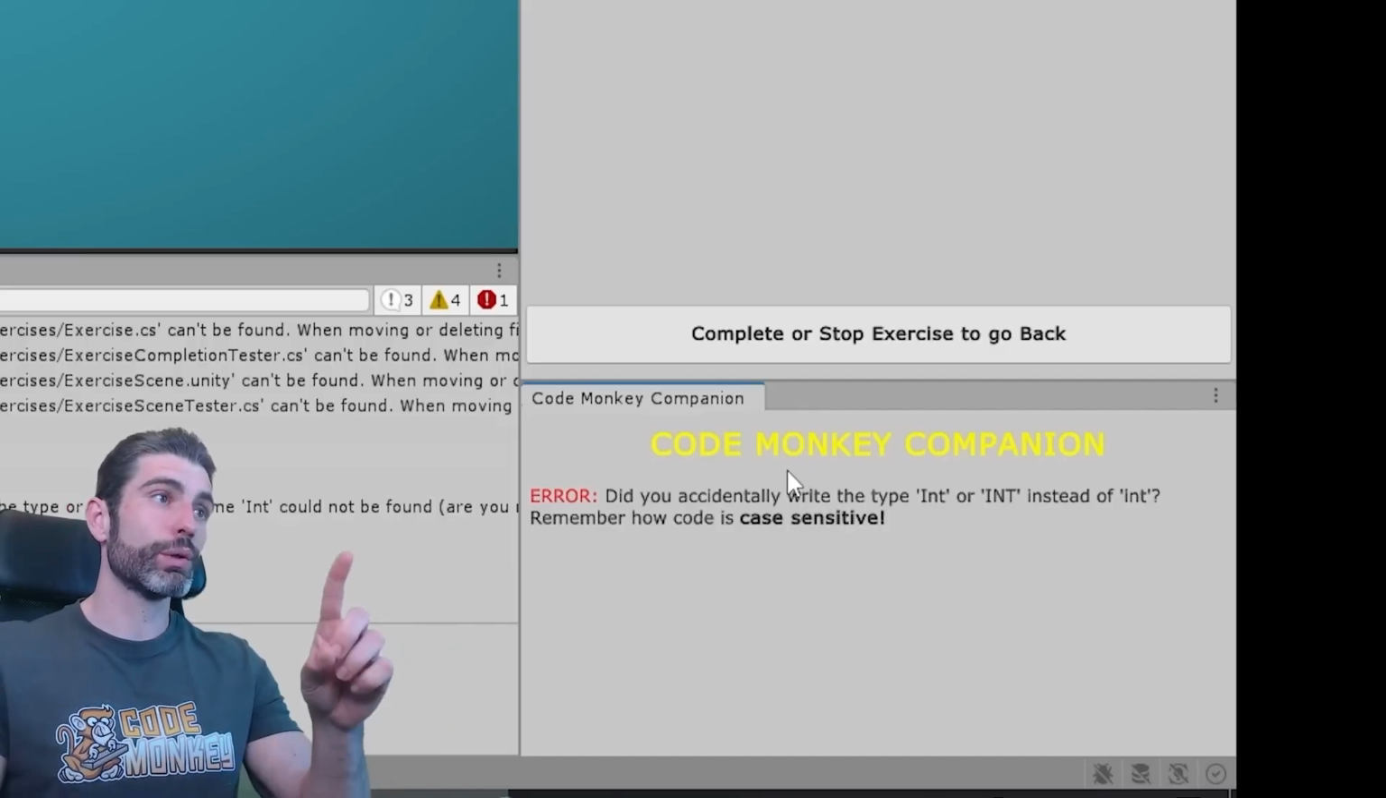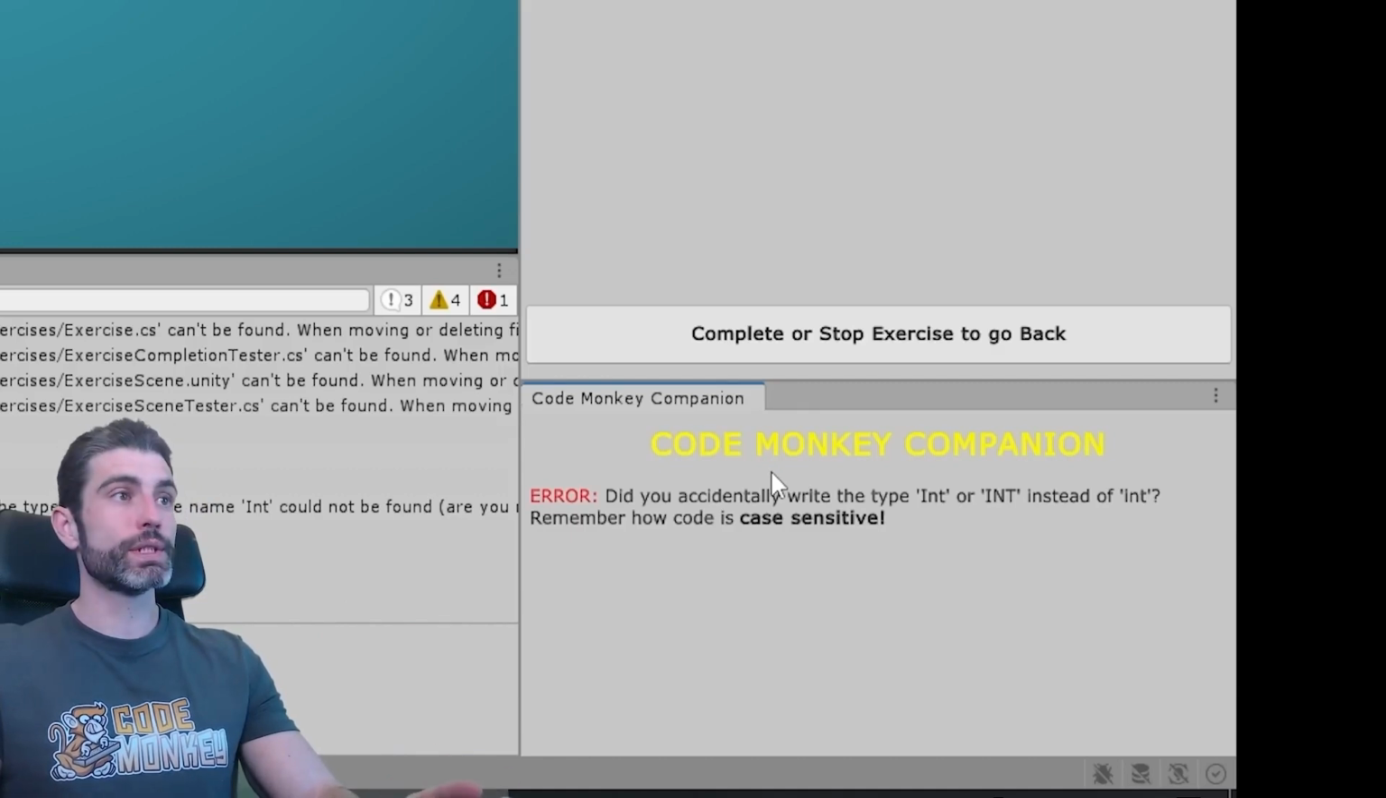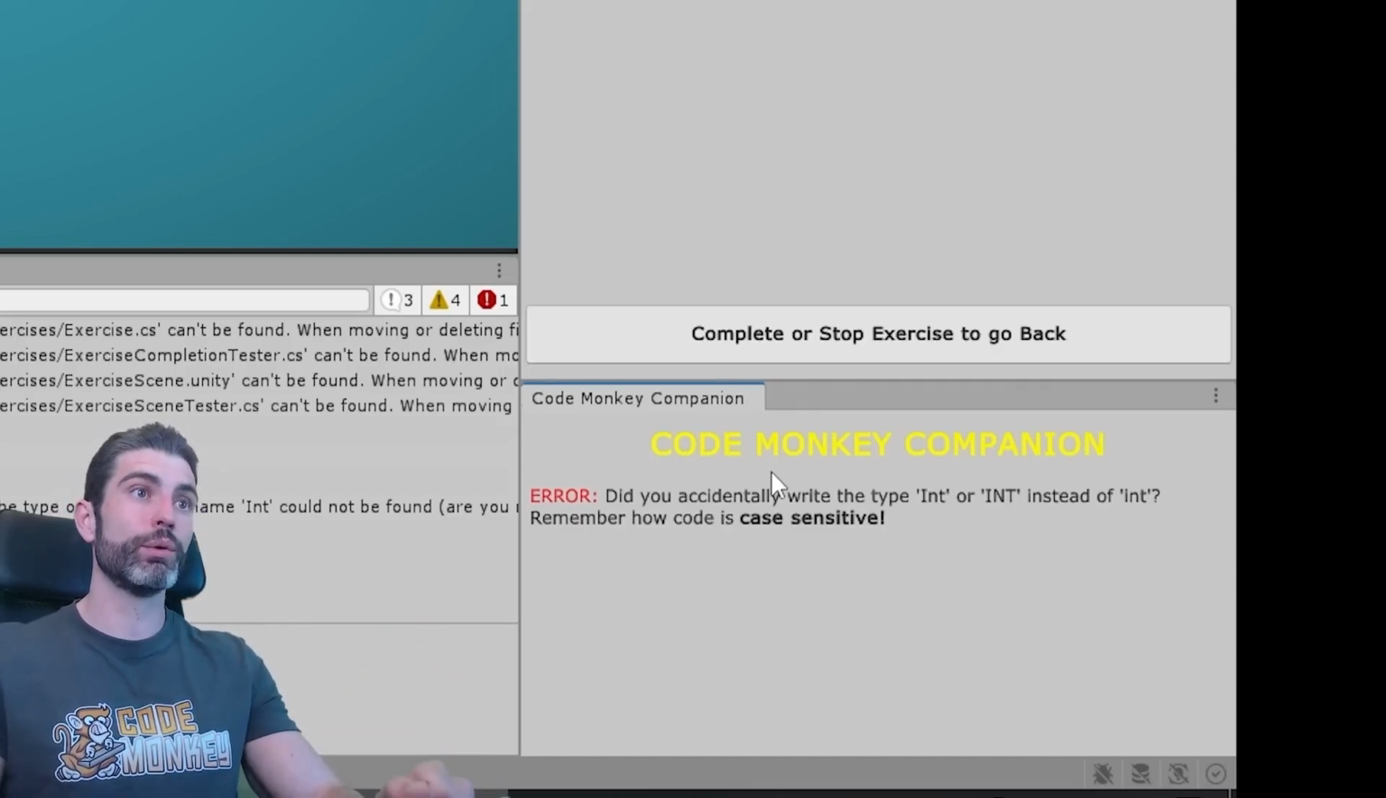Then the companion project also has a companion window. Basically, this window is also listening to a bunch of errors, and if it finds one, it will help guide you in the right direction.